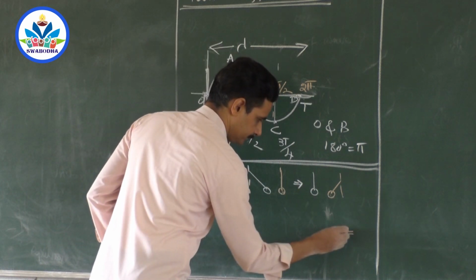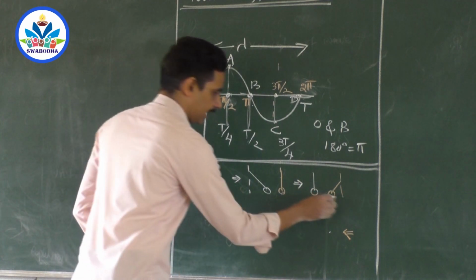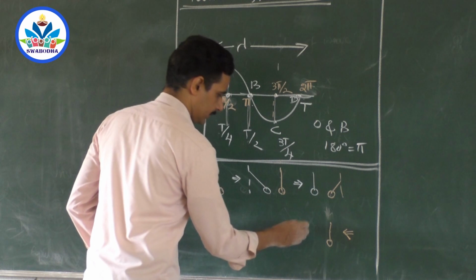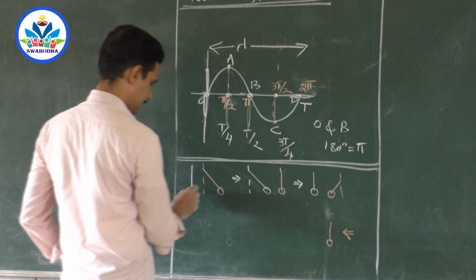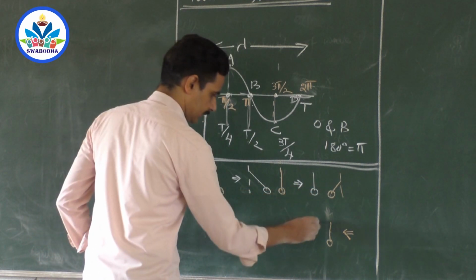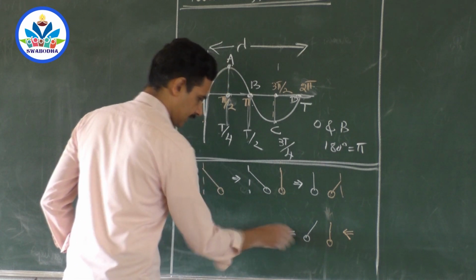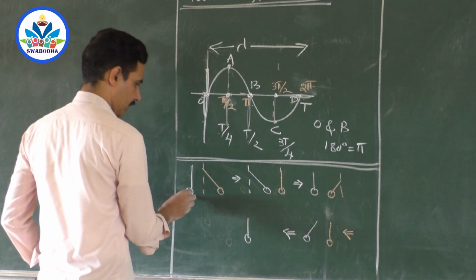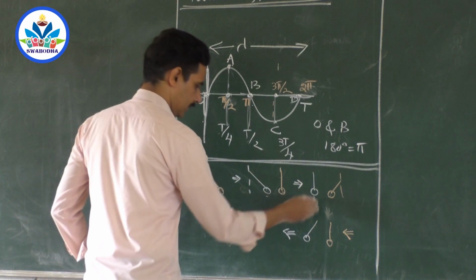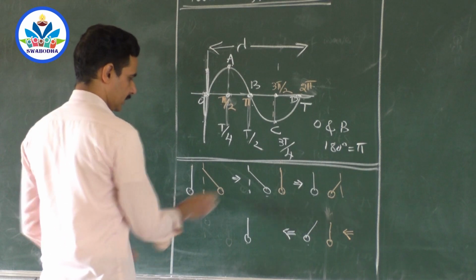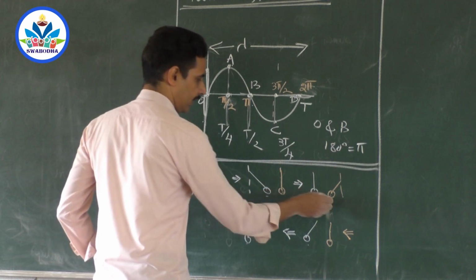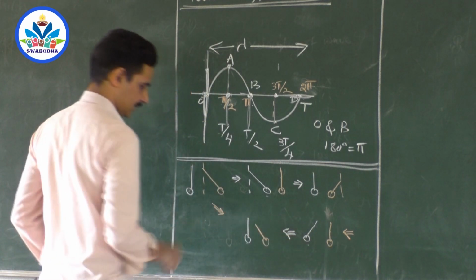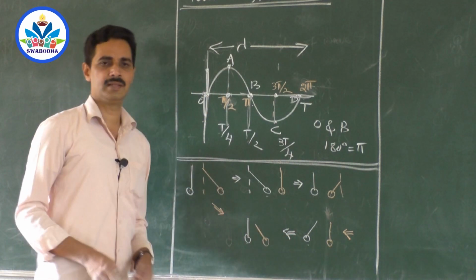Now I'll write here. This will be coming back, right? And what about the white one? White one is here, it has completed here, and it will go to the extreme position. And the last condition is, white one will come back to its normal position. So right, middle, left, mean. And whatever this one, right extreme, middle one, leftmost, mean, and again rightmost. So it has come back to the same condition, finally. This is called 90-degree phase difference.